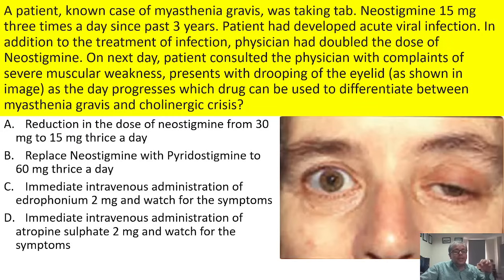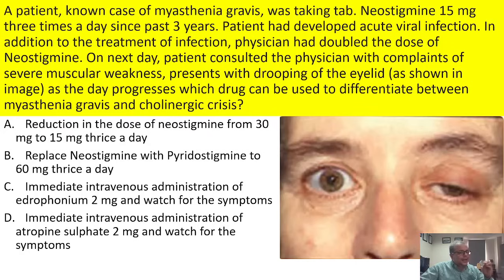Then immediate hydroponium and then immediate intravenous administration of atropine. Atropine is also not going to help in this condition. Now hydroponium. Hydroponium is an ultra short acting agent. Now you just think that if you give the hydroponium in this condition, now if the patient